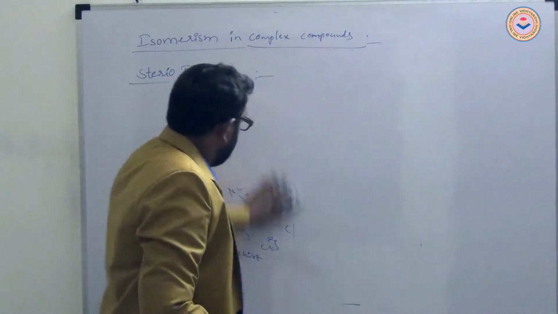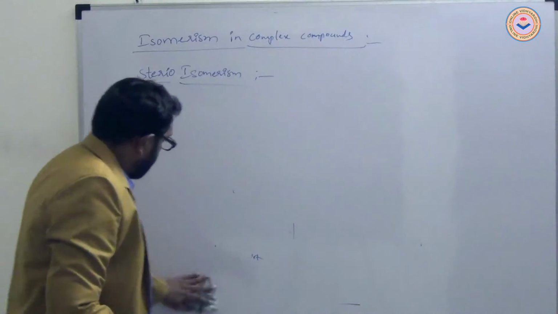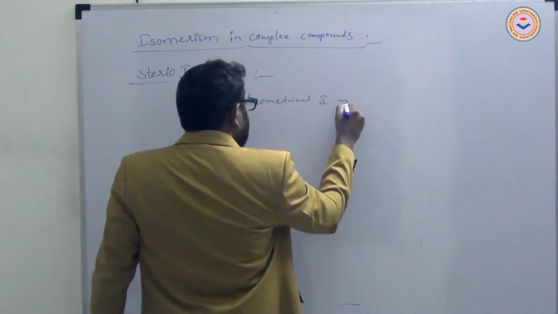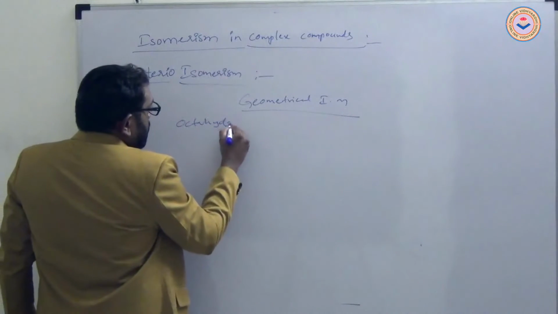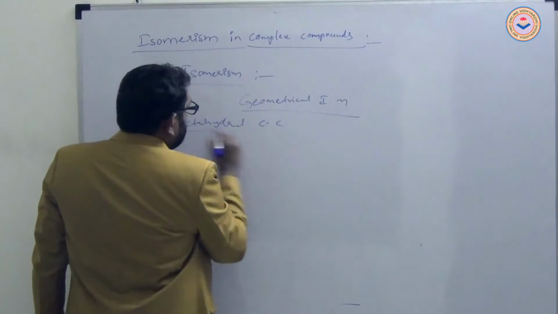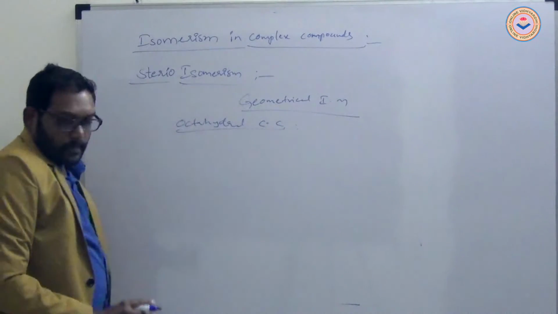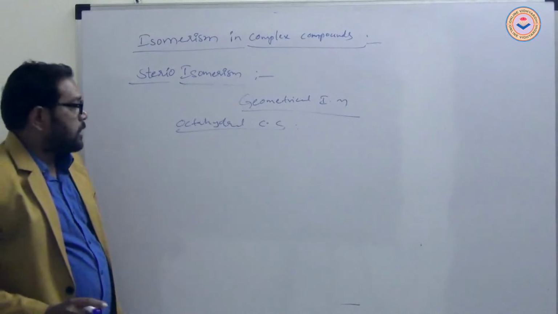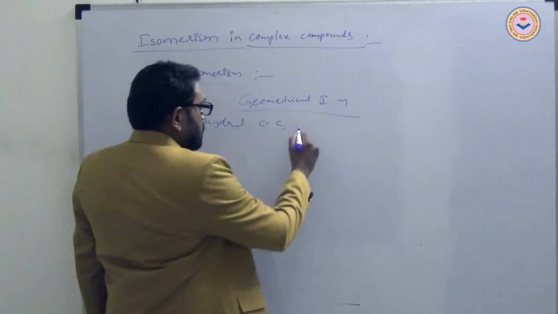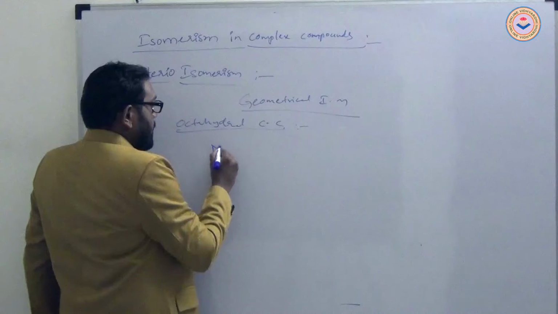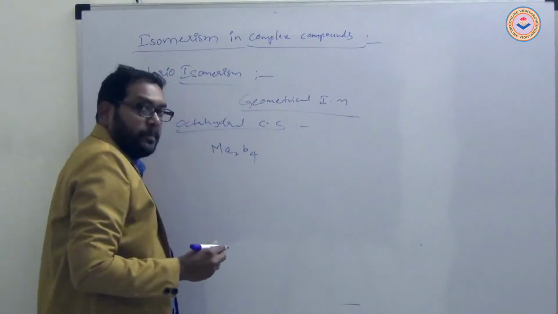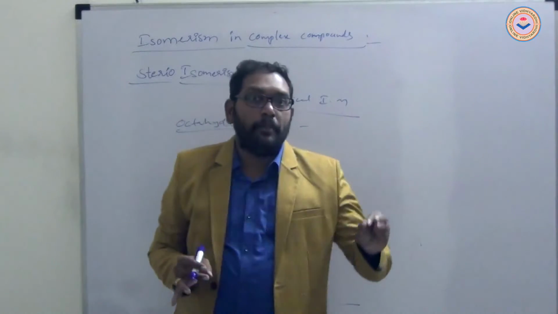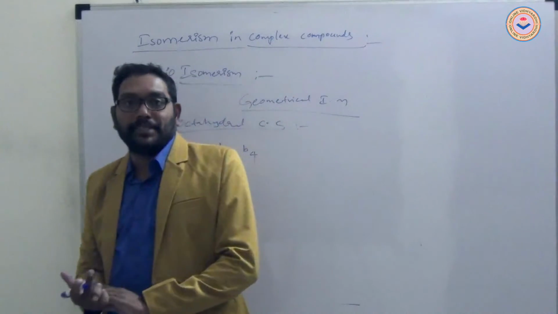Now, geometrical isomerism in octahedral complex compounds. Octahedral complex compounds are those in which six ligands are present.